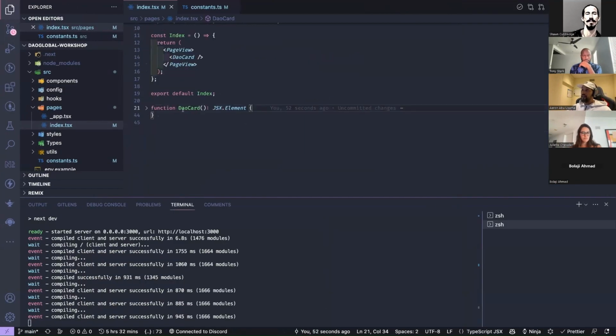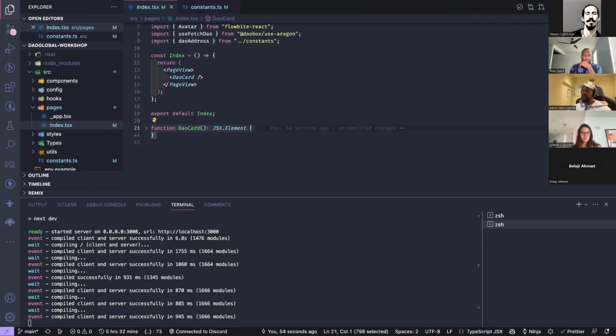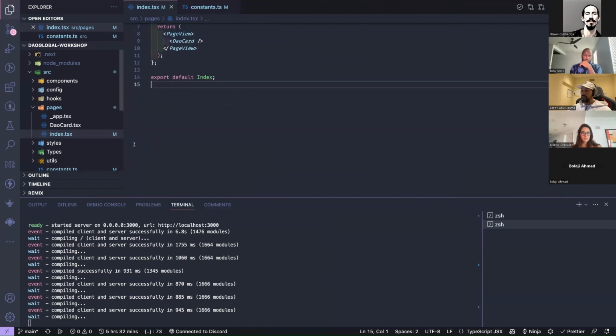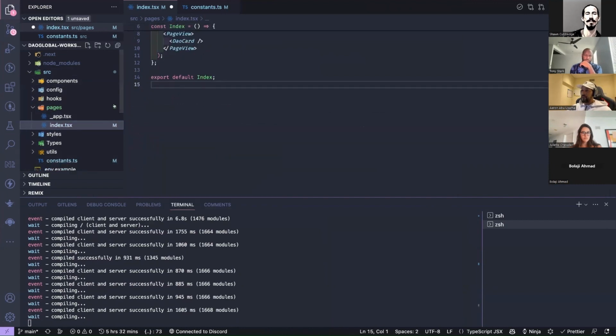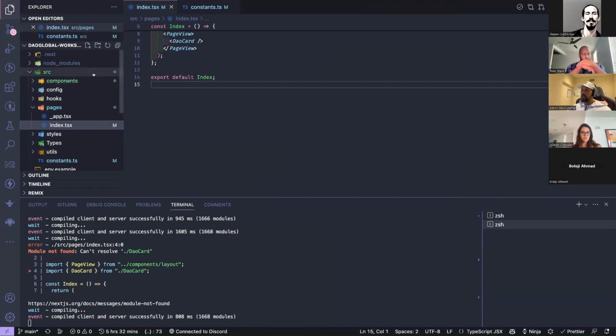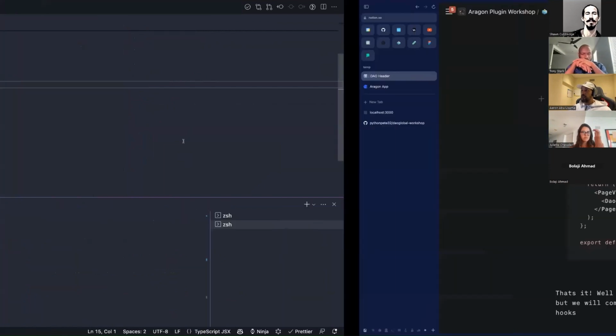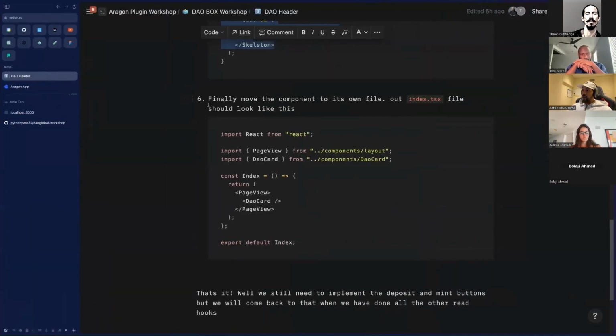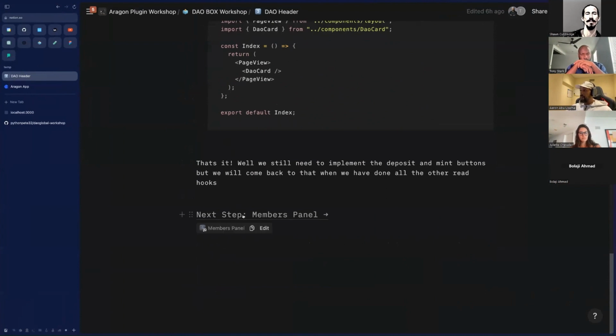So remove this from the main index file and just put it in its own file. Put that into components, save everything, and it should be all working again, right? Okay. Next step, member panel.